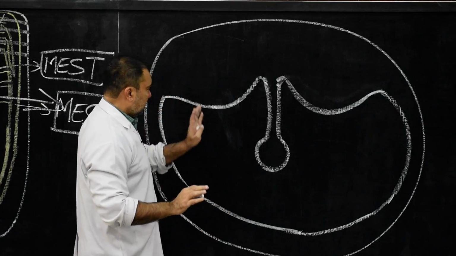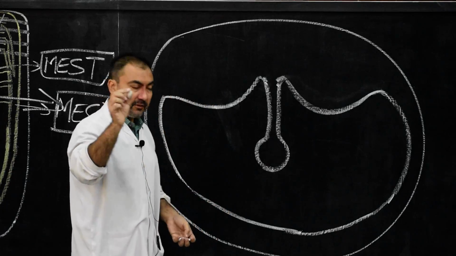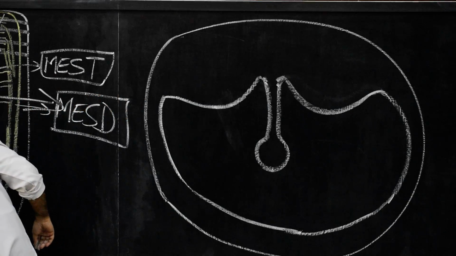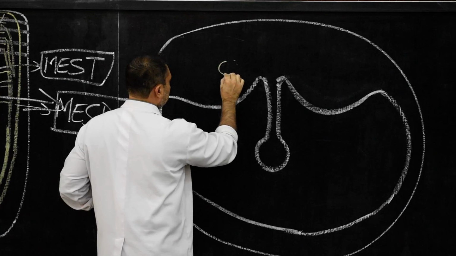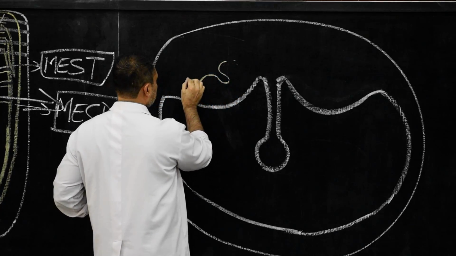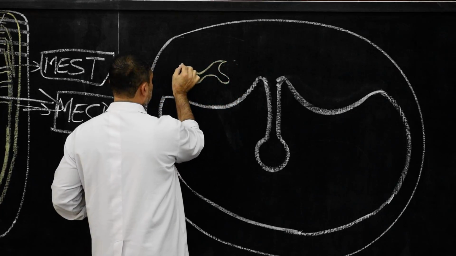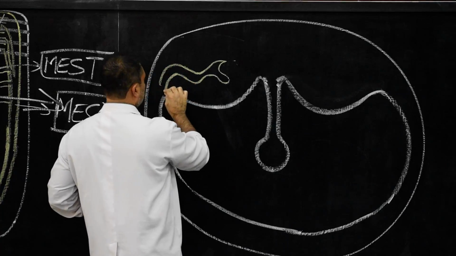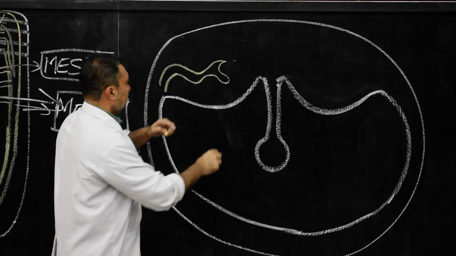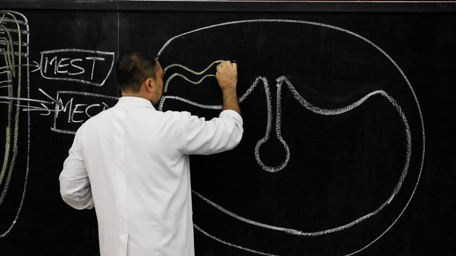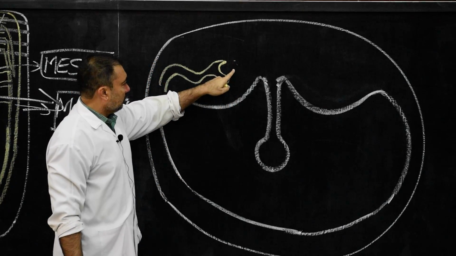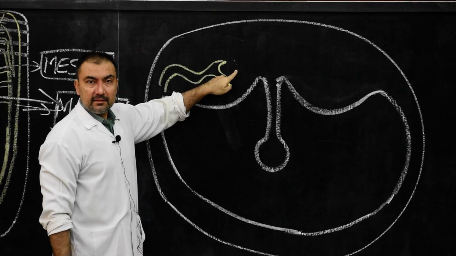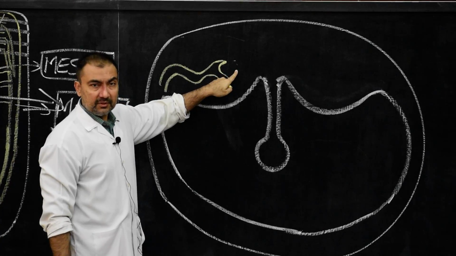Now we have to draw the mesonephric tubule. The mesonephric tubule which we are going to draw will be in this way. This is how the mesonephric tubule will be there, S shaped. Medially, it will open in the glomerulus, the internal glomerulus.